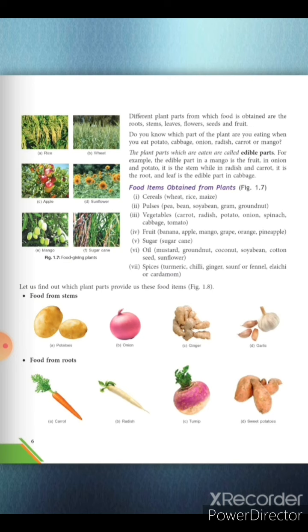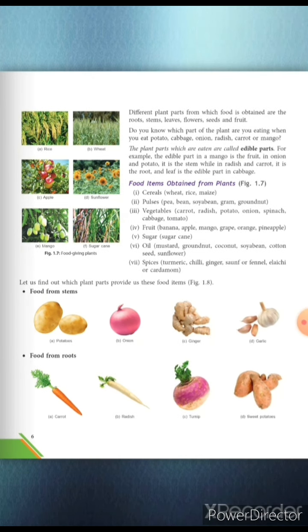Food items obtained from plants are cereals, that is wheat, rice, and maize; pulses, that is soya bean, gram, groundnut; vegetables like potato, onion, spinach, tomato; fruits like banana, apple, mango, grape, orange, pineapple, etc. Sugar we get from the sugarcane plant, and oils like mustard oil, groundnut oil, coconut oil, soybean oil, cottonseed oil, sunflower oil, etc. And spices like turmeric, chili, ginger, saunf, fennel, elaichi, or cardamom.